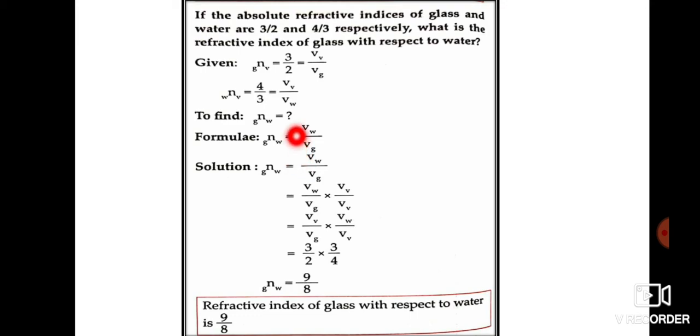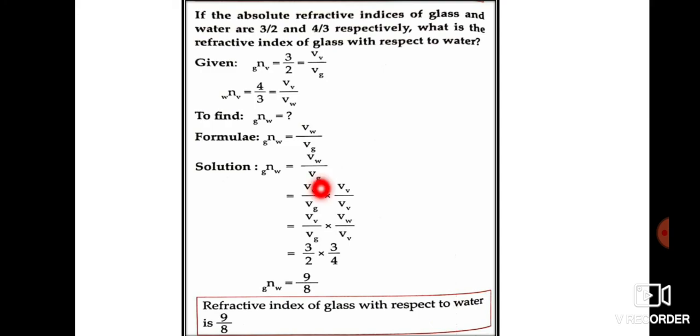Now we don't know the value of VW, we don't know the value of VG. So what we are going to do is, we are going to take this formula and multiply the numerator and denominator by velocity of light in vacuum upon velocity of light in vacuum. So the formula for refractive index of glass with respect to water is VW upon VG. We multiply the numerator and denominator by velocity of light in vacuum, just for mathematical working. Okay, now we have the value of VV upon VG and VV upon VW.